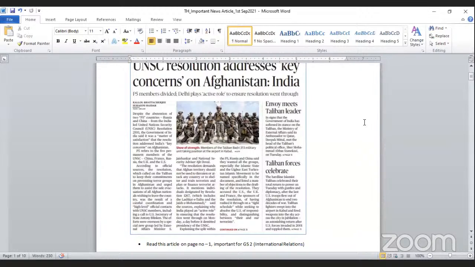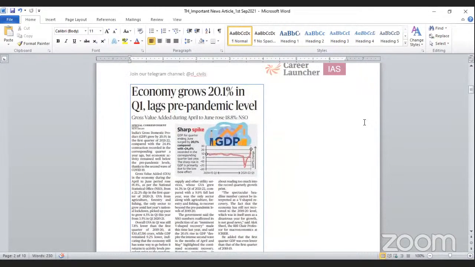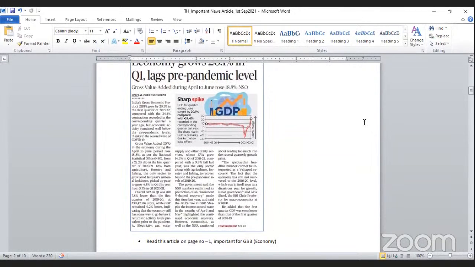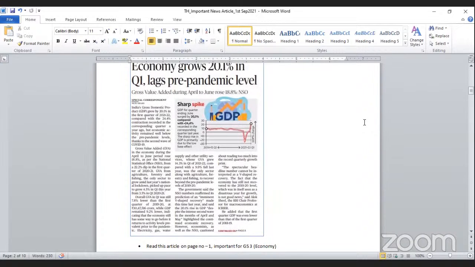Another article: economy grows 20.1% in Q1, lags pre-pandemic level. Gross value added during April to June rose 18.8%, said by NSO. This article you can find on page number 1, and this is important for GS paper 3 under economy section. This is regarding the economy growth in the first quarter.